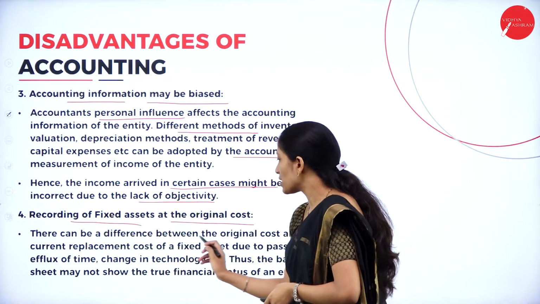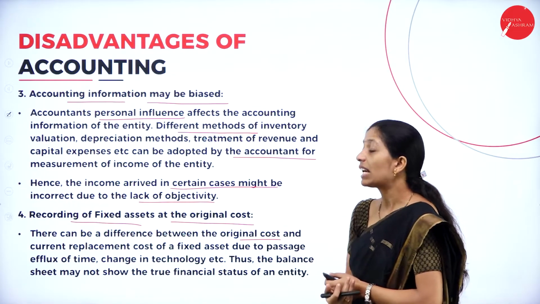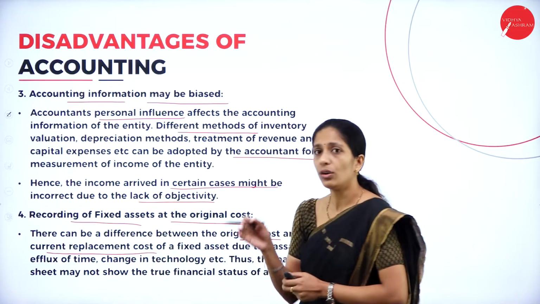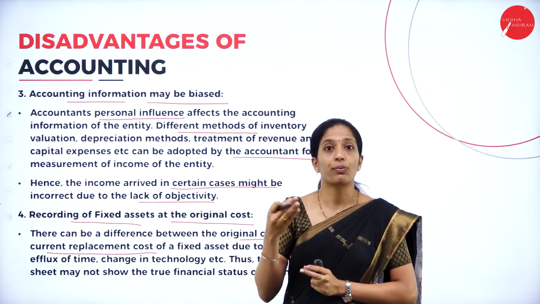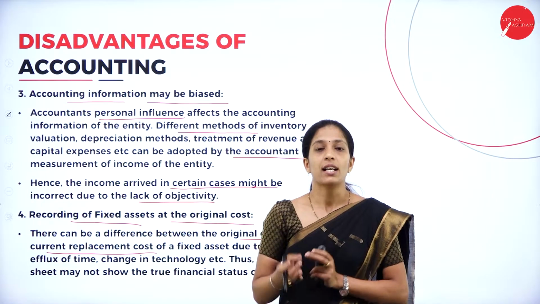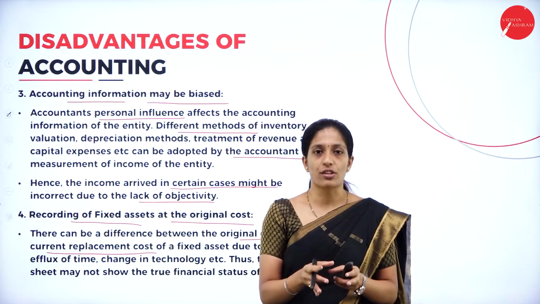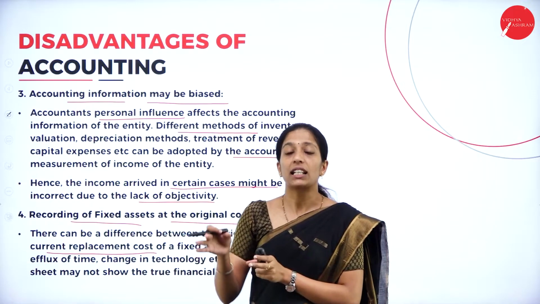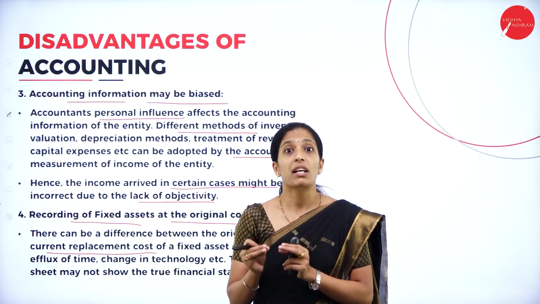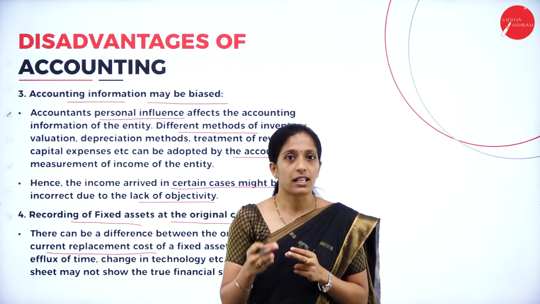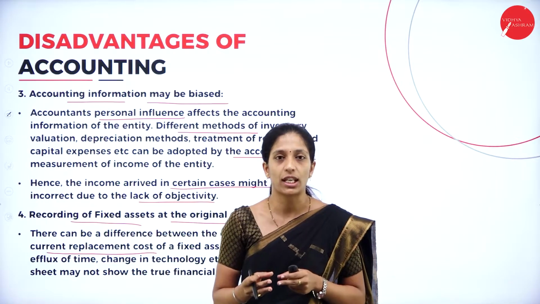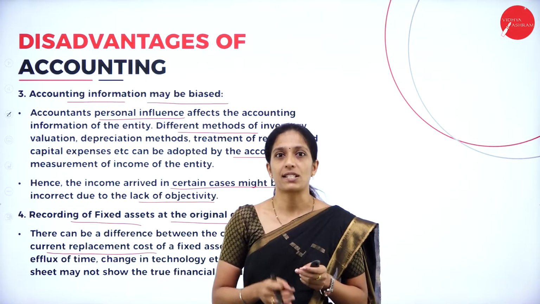There can be a difference between the original cost and the current replacement cost. The original cost is the cost at which the asset was obtained or acquired. If we compare the original cost of the asset with its current replacement value, there is a lot of difference, because year after year the value of a fixed asset goes on decreasing or diminishing, which we call depreciation.